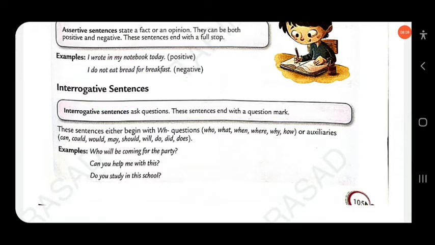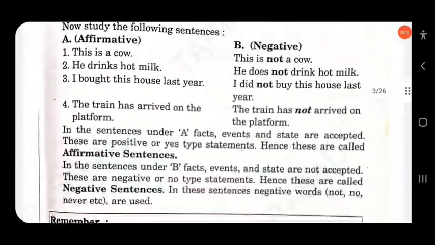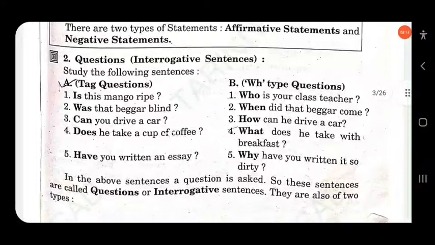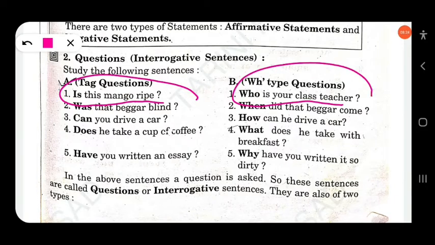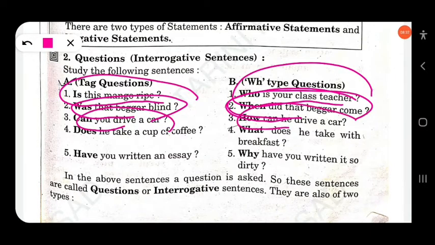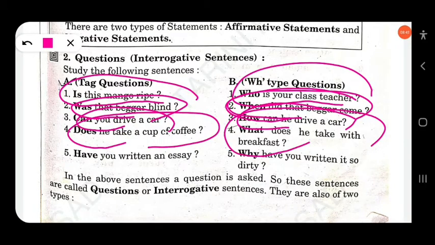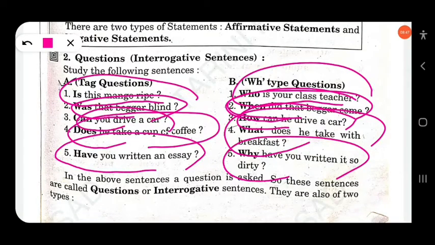So here look at this. Questions, interrogative sentences. Just look at these examples. Is this mango ripe? Who is your class teacher? Was that beggar blind? When did that beggar come? Can you drive a car? How can he drive a car? Does he take a cup of coffee? What does he take with breakfast? Have you written an essay? Why have you written it so dirty?